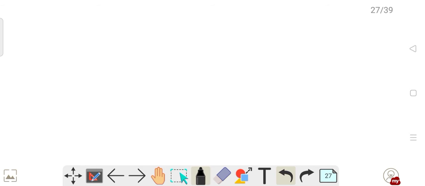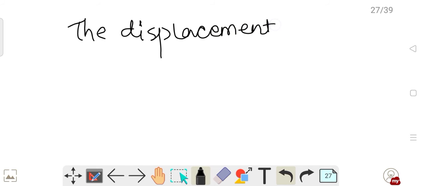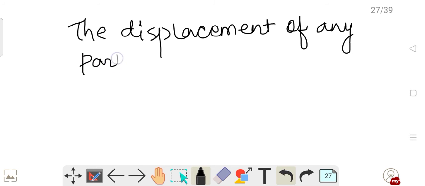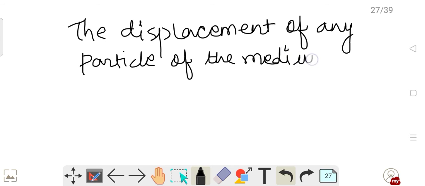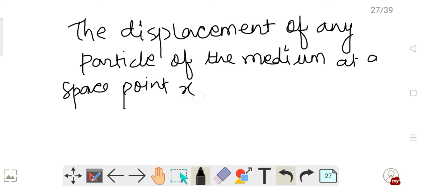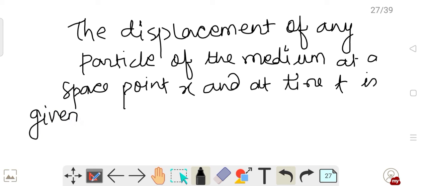So you can say that the displacement of any particle of the medium at a space point, say x, and at time t, is given by this expression.